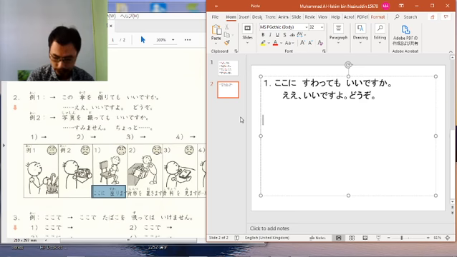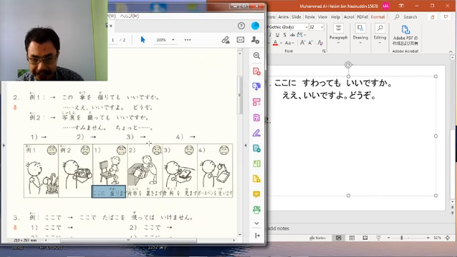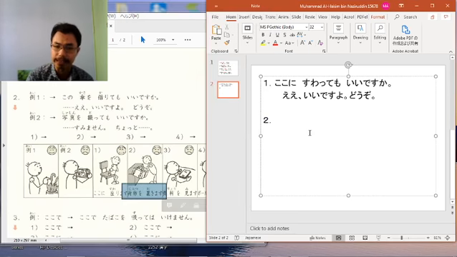Now we move on to number 2. You can see the smiley is not smiling here, meaning disagree with the request. And first we need to think about what is the sentence asking for permission here. Nimotsu wo okimasu. Okimasu is putting. Nimotsu is luggage. Can I put the luggage here? Nimotsu wo okimasu.